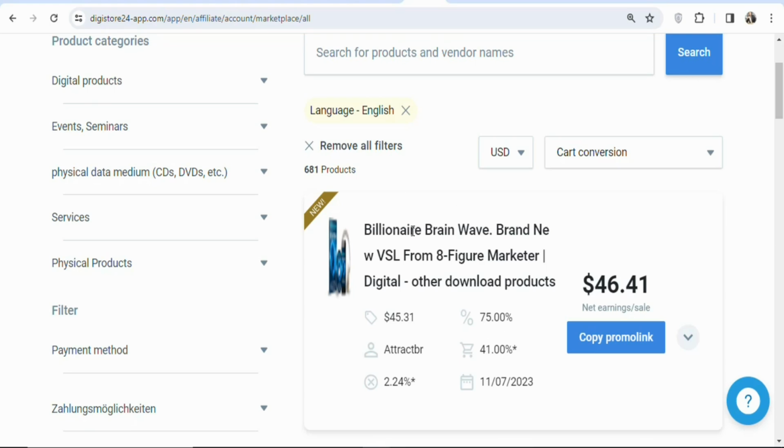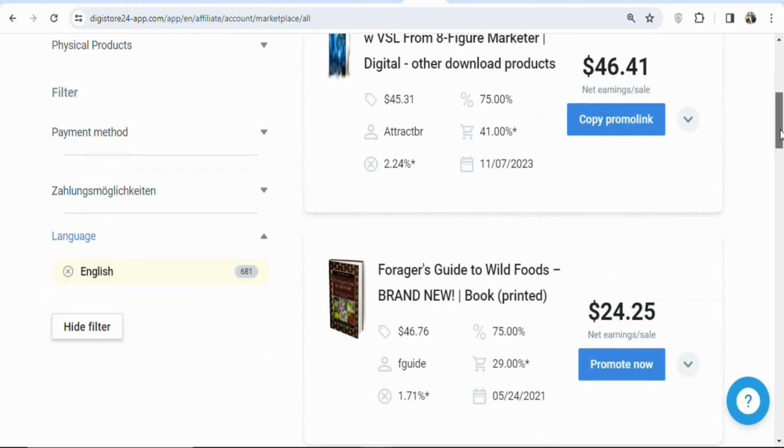You can see the name of the product, Billionaire Brainwave. They are going to take the customer through brain training so that they can attract money. That is what the product is about. If you want, you can scroll down to see other products.